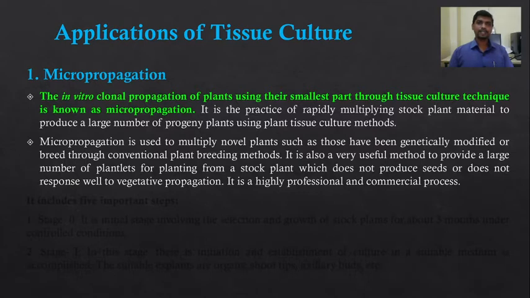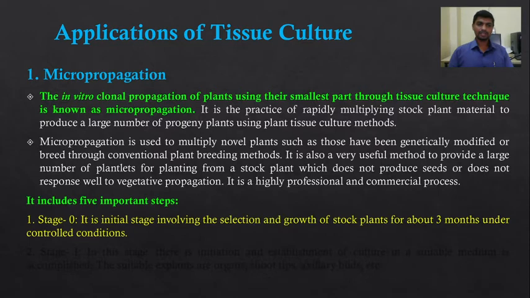Micropropagation is the in vitro clonal propagation of the plants using their smallest part, micro, through tissue culture technique. It is known as micropropagation. Micropropagation includes 5 important steps. One by one we are going to discuss these steps of micropropagation. First is stage 0. It is the initial stage.